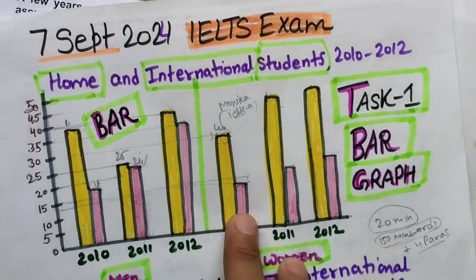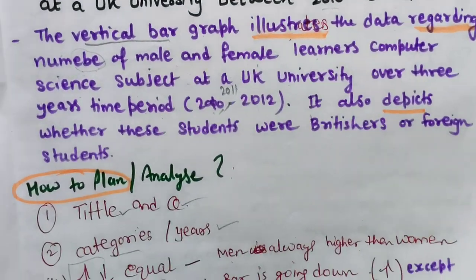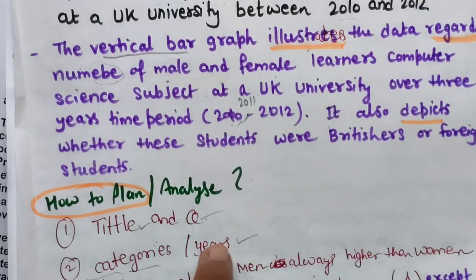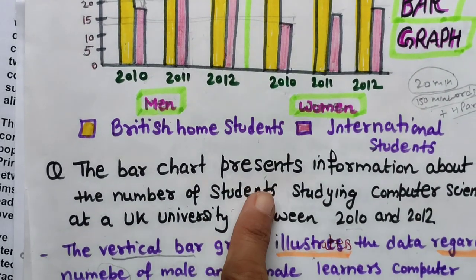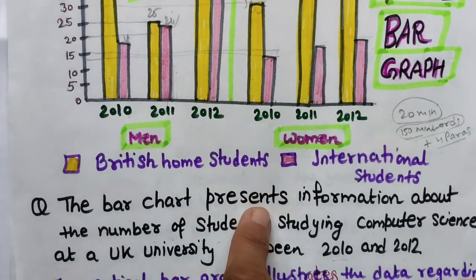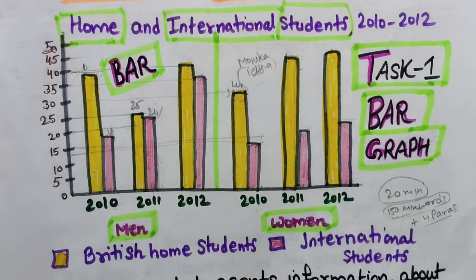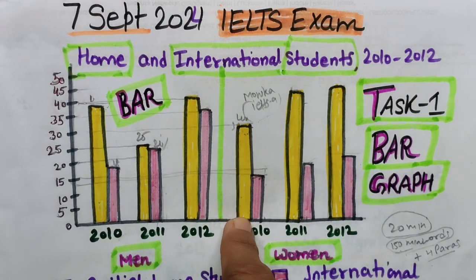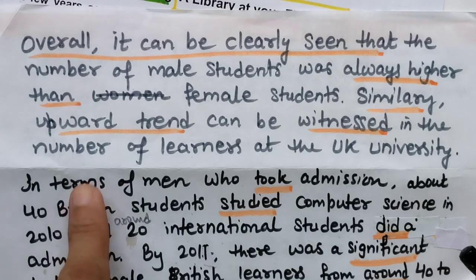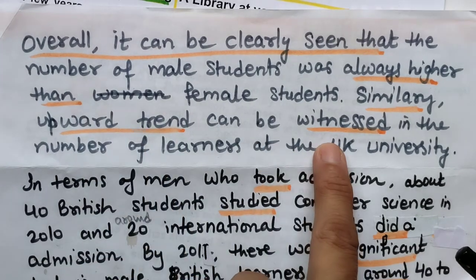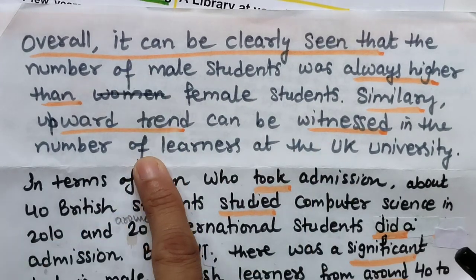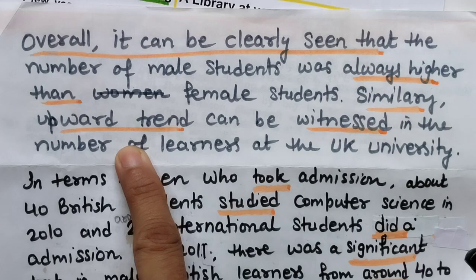So in this video I will be telling you how to plan and analyze any writing task 1, how to write the introduction by paraphrasing the question statement, and how to write the overall paragraph and body detail paragraphs. And one more thing, you must be thinking why I have underlined all these things. These are all vocabulary words.